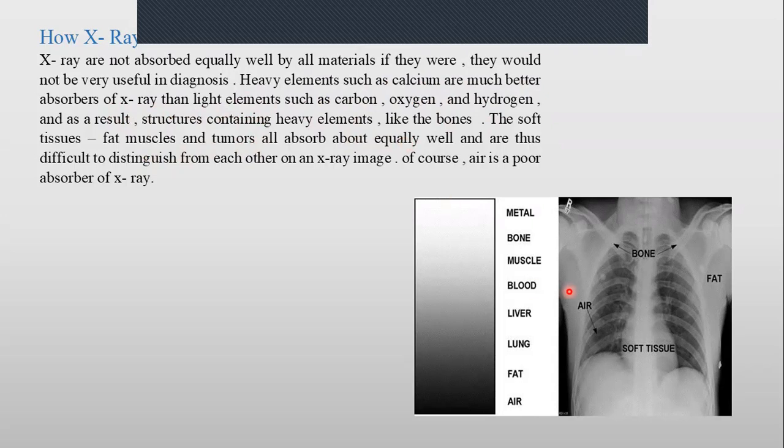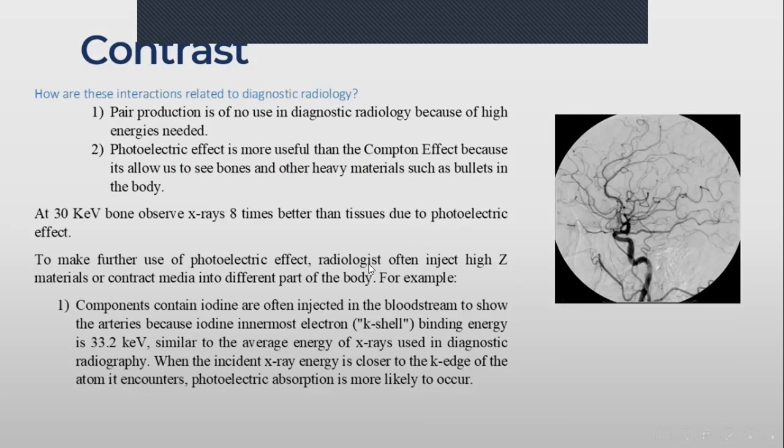So you will not recognize where is the soft tissue, where is the fat, where is the tumor, because all of them are observed in the same way, and they are difficult to distinguish from each other. Of course, air is a poor absorber of the X-ray. So you'll see the air, for example here, this is the lungs. You will see inside is black, because of what? Because this one is air.